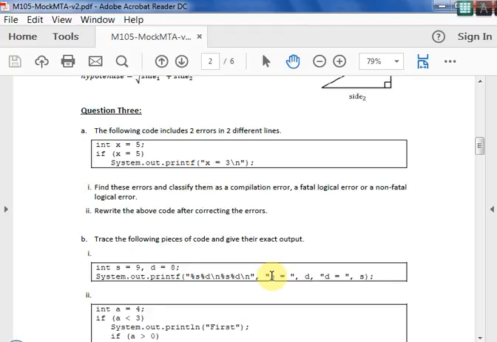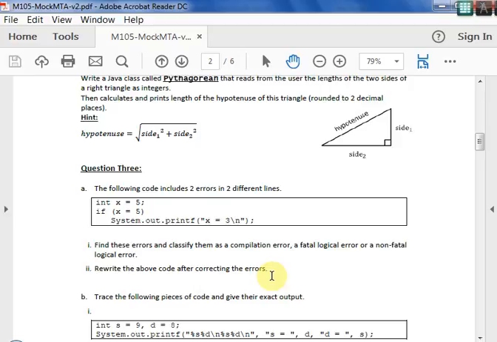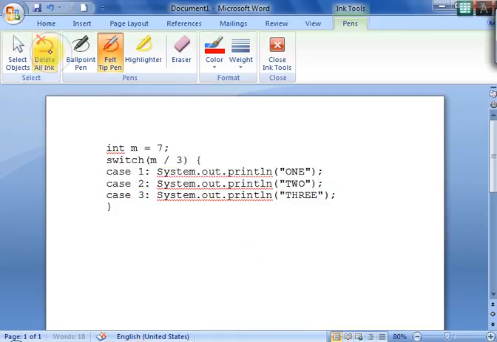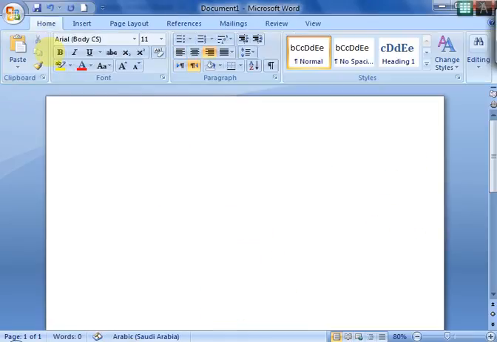So this is about question number 3, which talks about finding the output, writing the code or rewriting the code, and finding the errors in the code. Fine. Sometimes they'll give you some formula and ask you to write that formula in Java code. For example, over here it is hypotenuse is equal to the square root of side 1 square plus side 2 square. If you want to write this formula in Java code, how do you write it? So you have to say how you are going to write that.